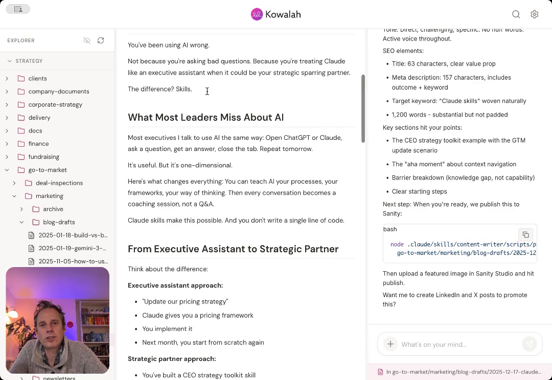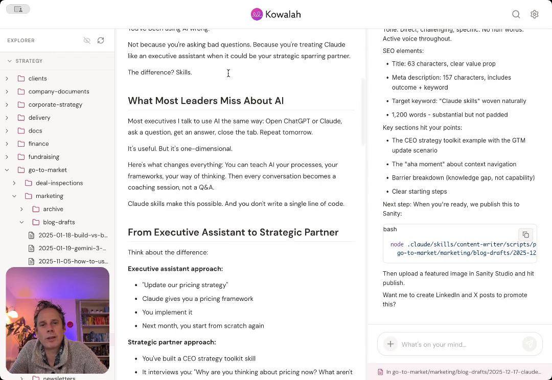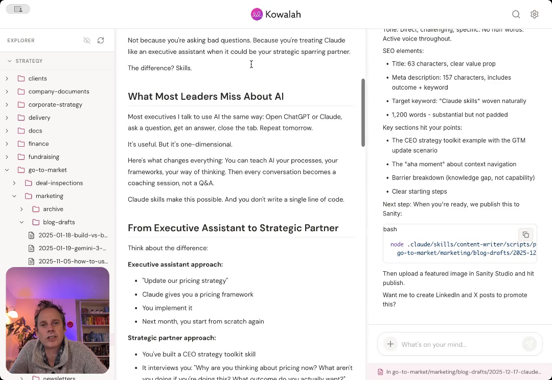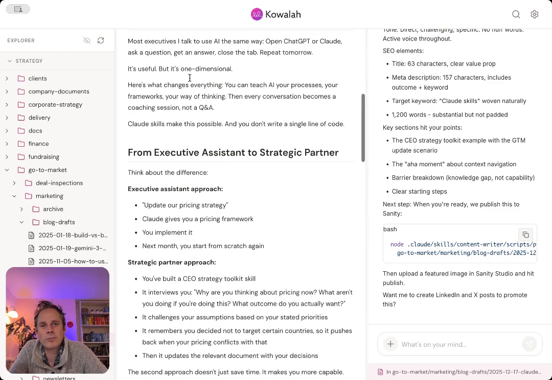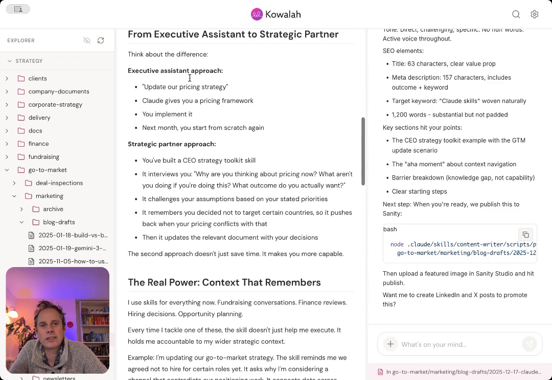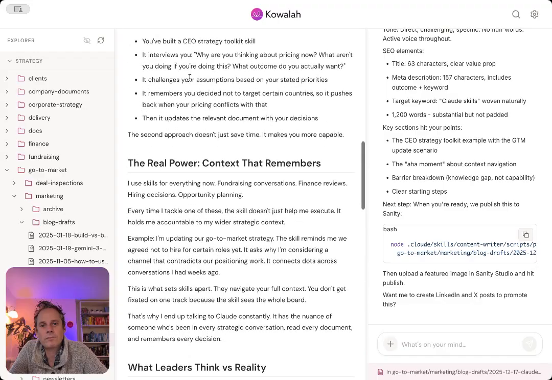And so here's our blog post. You've been using AI wrong, not because you're asking bad questions, but because you're treating Claude like an executive assistant when it could be your strategic sparring partner. The difference, skills. What most leaders miss about AI, from executive assistant to strategic partner.